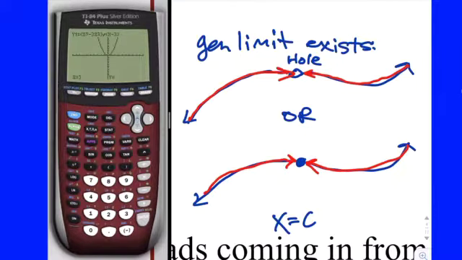So notice the general limit can exist independently of what the function value is, right? Whether there's a bridge or not a bridge, who cares? If the roads are lining up, pointing to the same y value, the general limit will exist, okay?